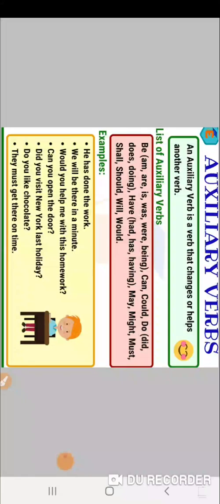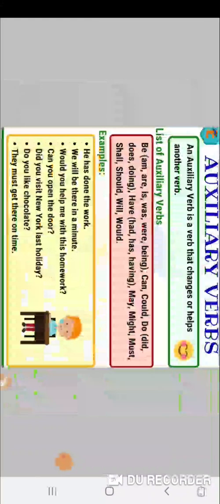Then we have can, could, do. In do we have did, does, doing. Then we have have, that is had, has, having. Then may, might, must, shall, should, will, would. Let's see examples of how these are used.